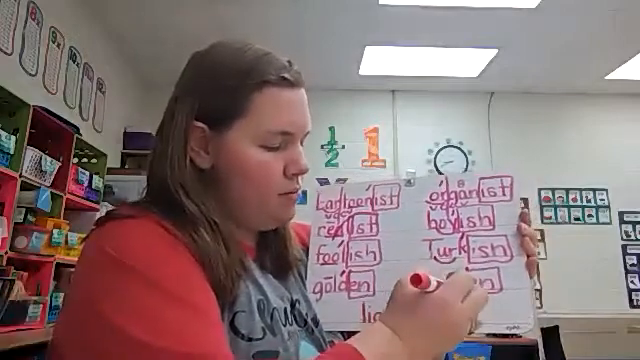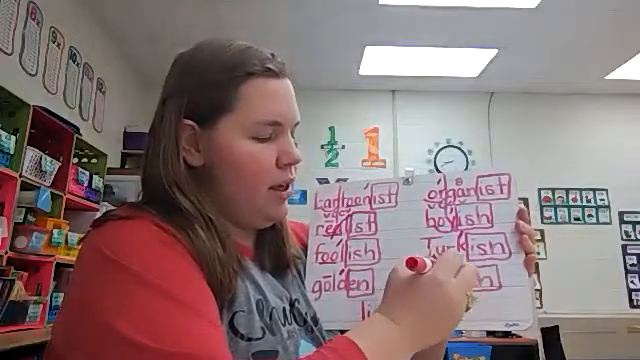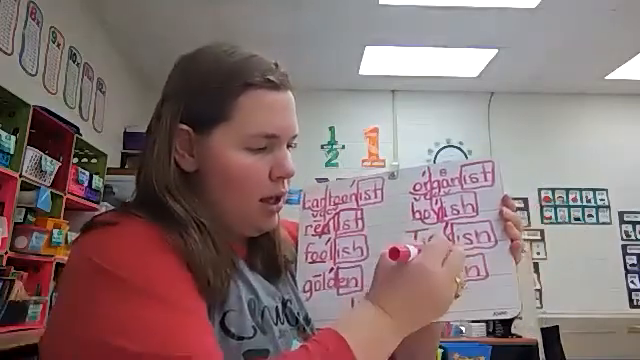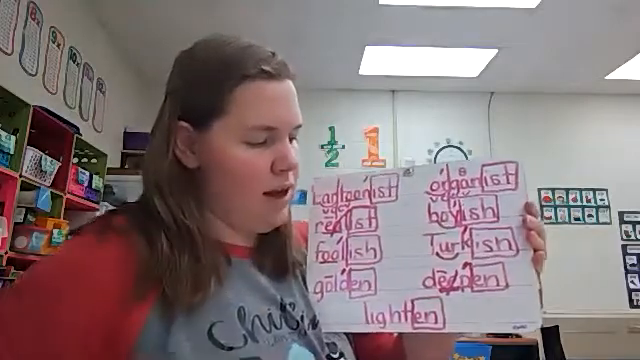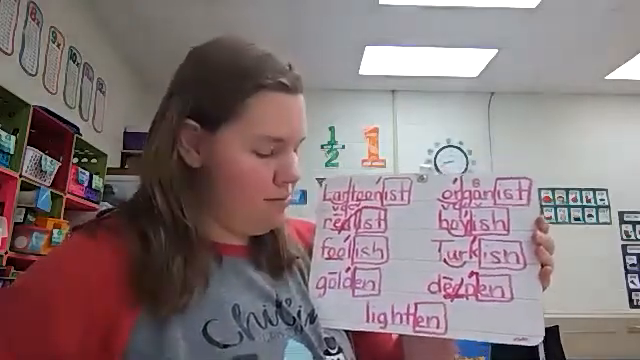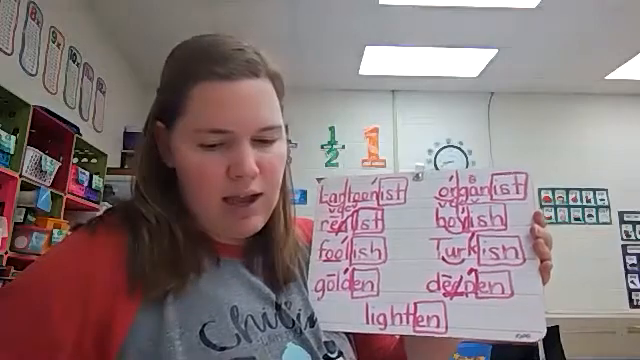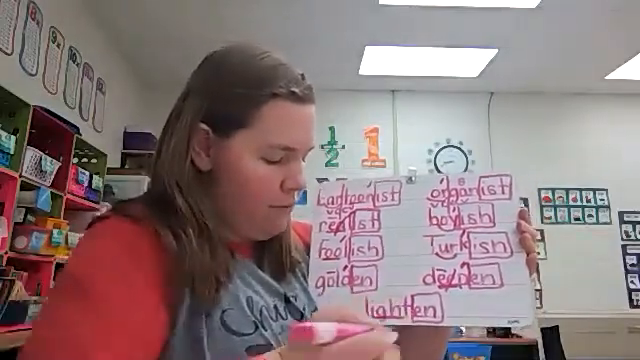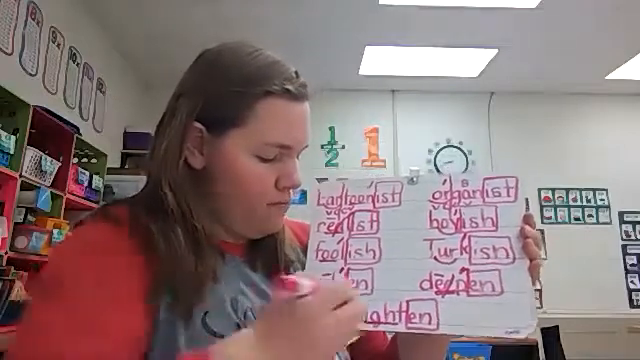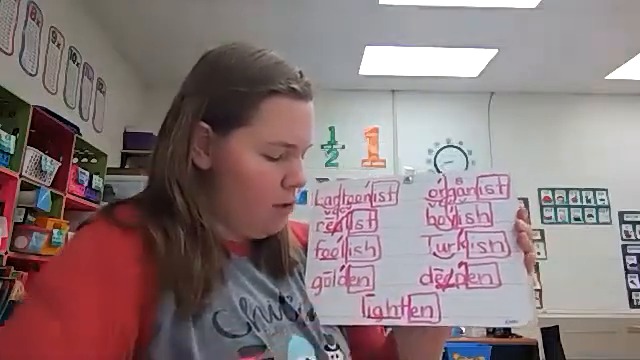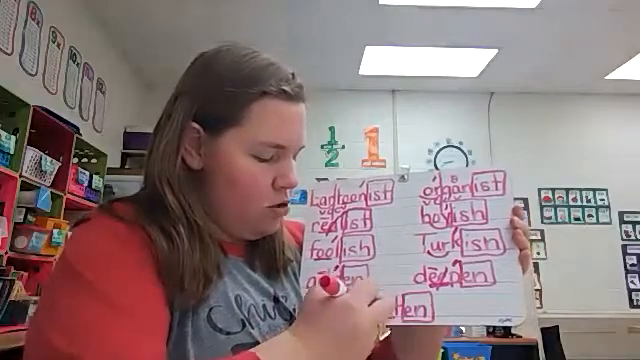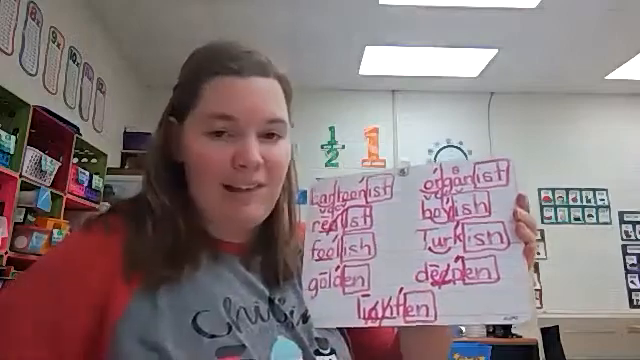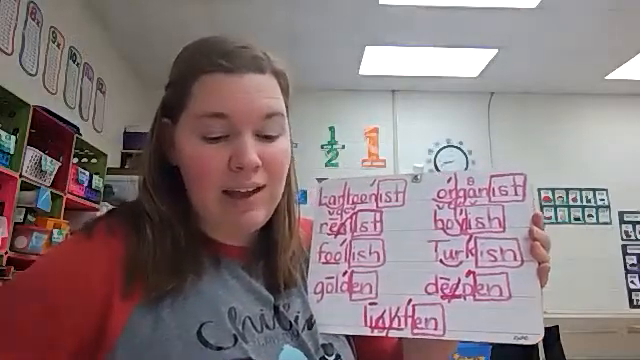Deepen has digraph EE. The first E is making the sound. The second E is silent. Again, the root word is accented in deepen. And our final word has a trigraph IGH. The I is making the long sound, so it gets a macron. The G and the H are silent. The root word is accented in lighten.